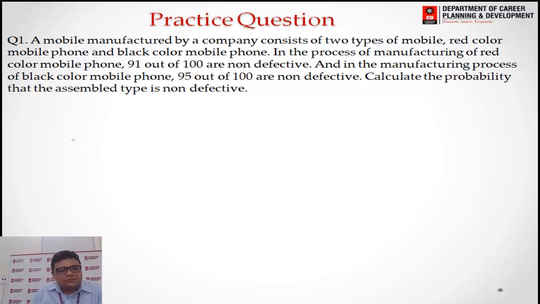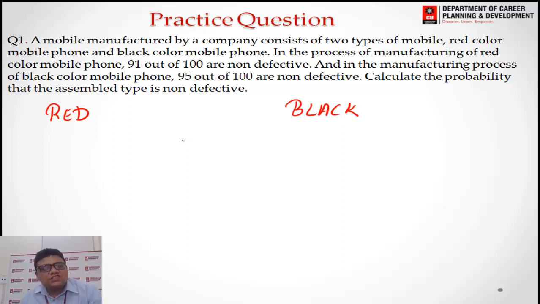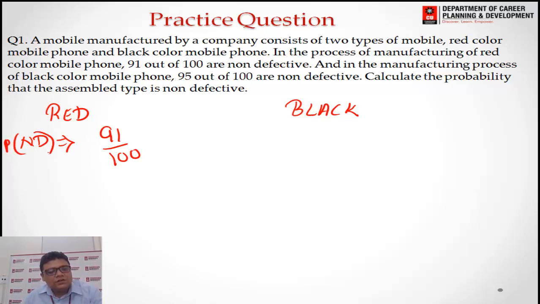Now let us see the question. Question number 1 is, a mobile manufactured by a company consists of two types of mobiles. So there are red color mobile, secondly we have black colored mobile. These are the two types of mobiles. So in the process of manufacturing of the red color mobile, 91 out of 100 are non-defective. So non-defective pieces of red are 91 out of 100. So this is the probability of non-defective piece. It will be 91 out of 100.